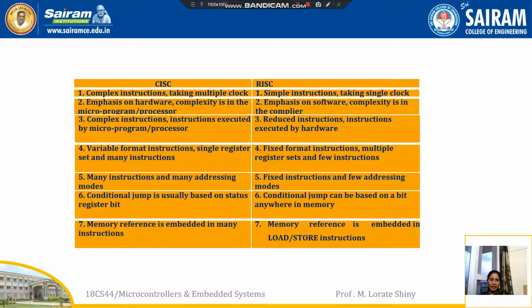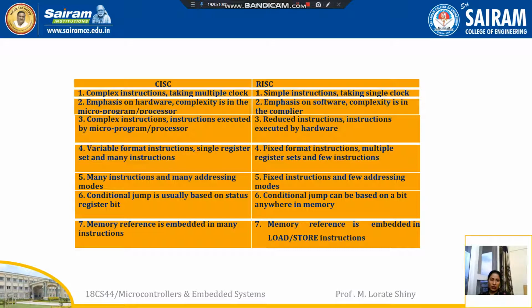Next, in CISC we have variable format instructions, a single register set and many instructions. But in RISC we have a fixed format for the instructions, multiple register sets and few instructions. In CISC there are many instructions and many addressing modes. But in RISC we have fixed instructions and only a few addressing modes.